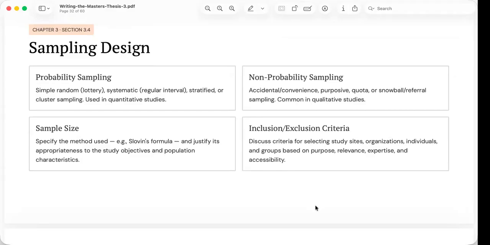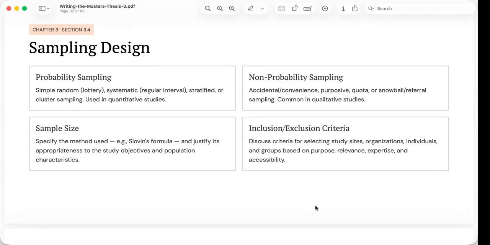Qualitative research, on the other hand, usually relies on non-probability sampling because the goal is not statistical representation, but rich, meaningful information. Methods such as purposive sampling, snowball sampling, quota sampling, convenience sampling are commonly used.